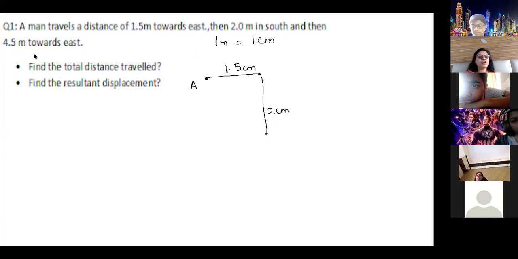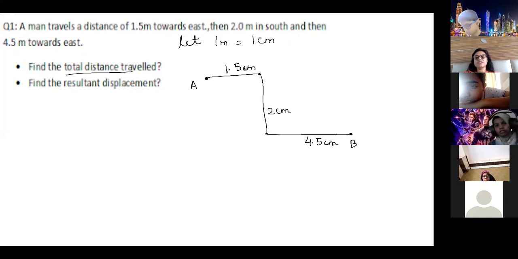And then 4.5 meter towards east. Instead of meter, I am drawing centimeter because I cannot draw meters. I have considered 1 meter equal to 1 centimeter for our scale. Draw this, and first of all you can find the total distance. That will come from this directly. This is in meters, but I told you to draw in centimeter, so I wrote centimeter. What is the total distance traveled? And then find the resultant displacement after drawing it. First, all of you draw it.